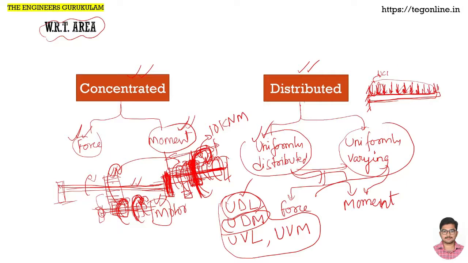That means we can say the weight intensity is 1 kilonewton per meter. Say for example, this is 1 meter, and the entire length is 10 meters. If the intensity is 1 kilonewton per meter, that means for 1 meter the net weight is 1 kilonewton. So for 10 meters it will be 10 into 1, that is 10 kilonewtons, right? So that is the case of uniformly distributed load.